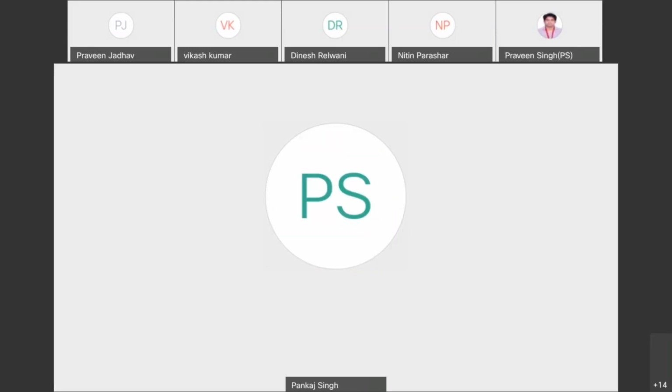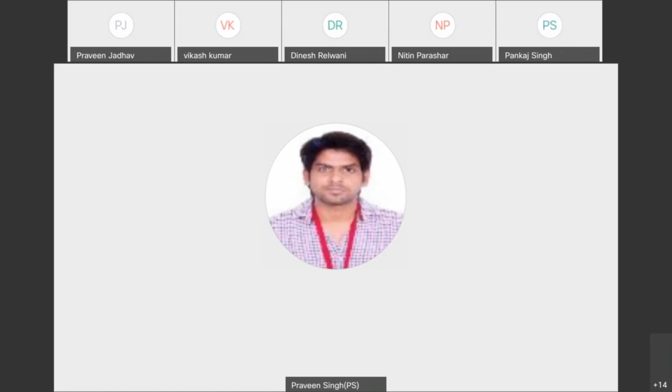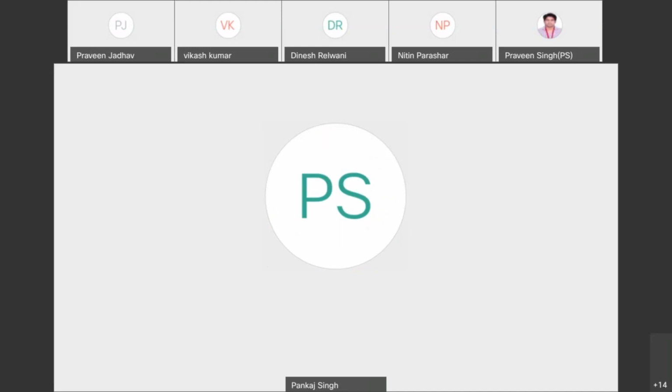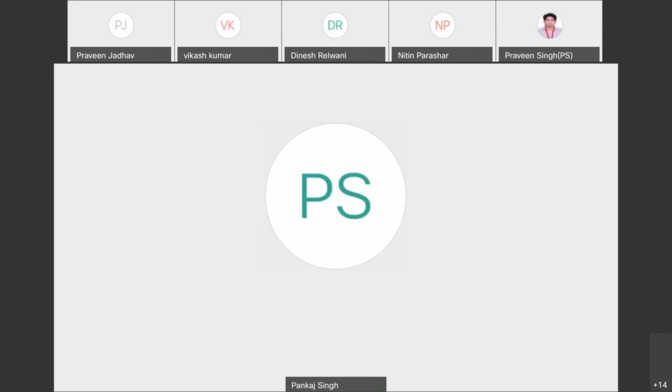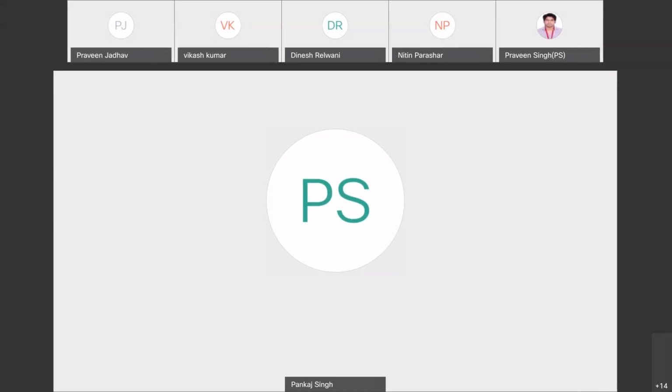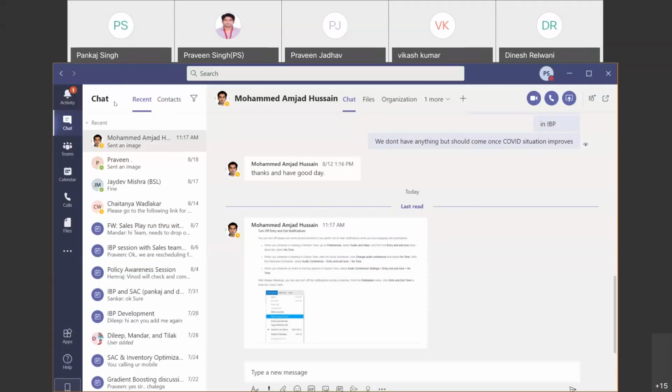Yeah, entry and exit both. Okay. Good. Just need one page and exit. Yeah, I did that. So let's hope it will not bother us again.